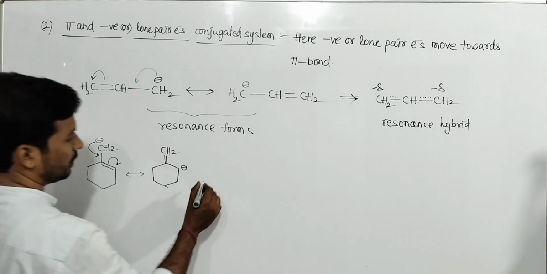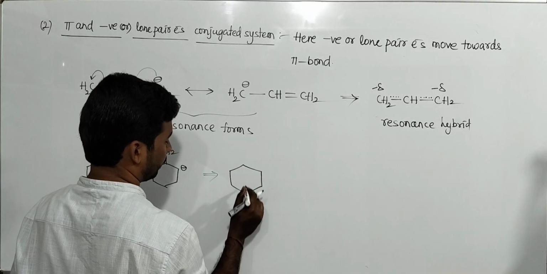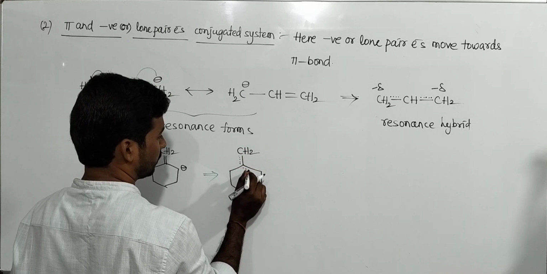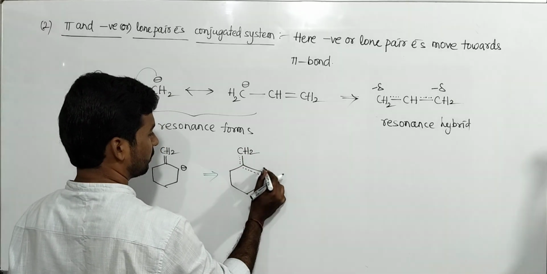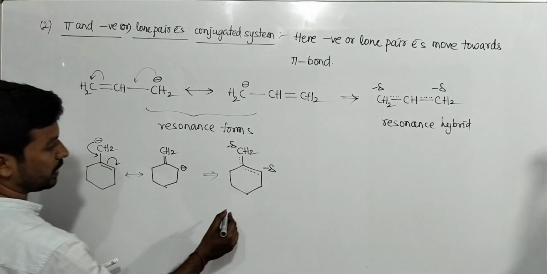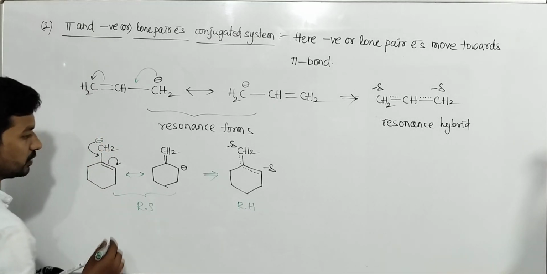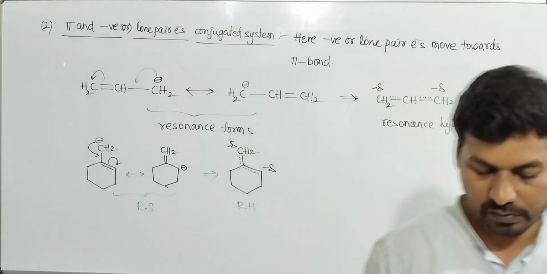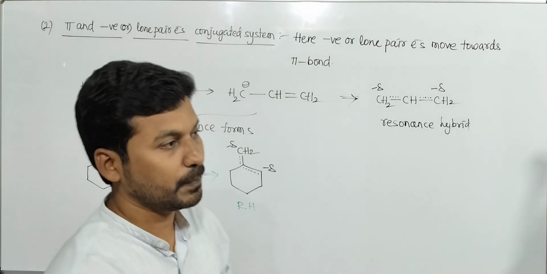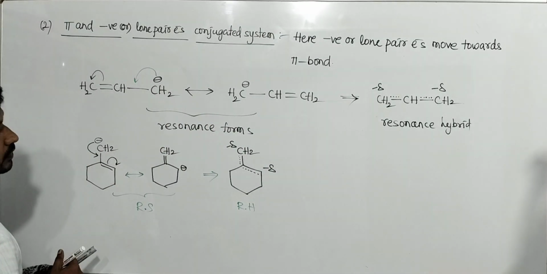Okay, these two are resonance forms. The resonance hybrid is here. Sometimes it becomes a double bond here, sometimes a double bond there. Sometimes a negative charge appears here, sometimes a negative charge appears there. So this is the resonance hybrid. These two are resonance structures. So whenever pi and lone pair, or pi and negative charge, are in conjugation.